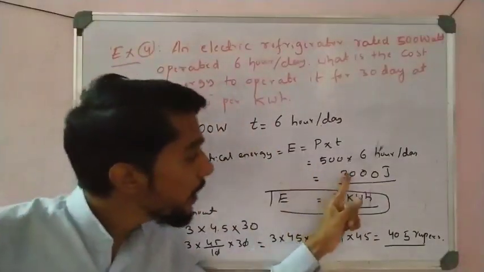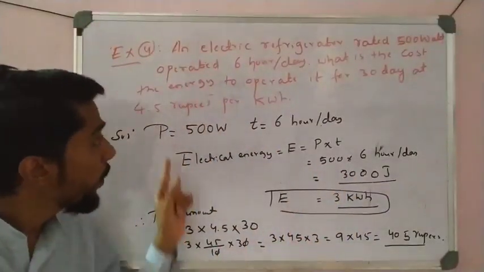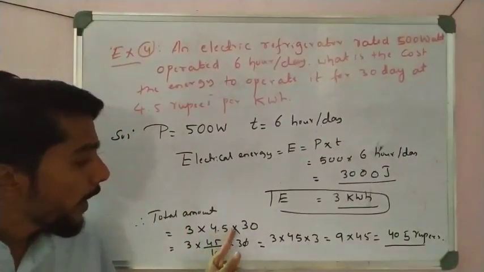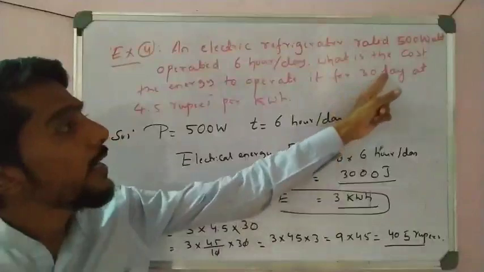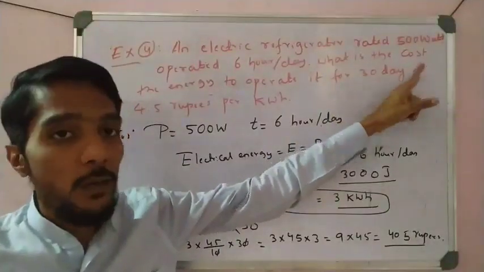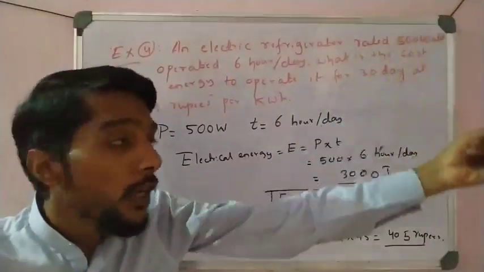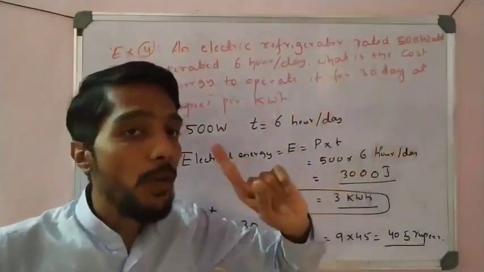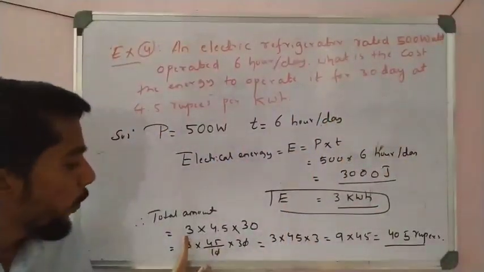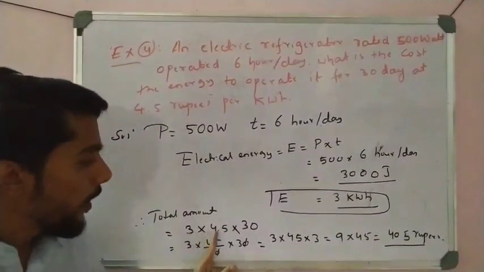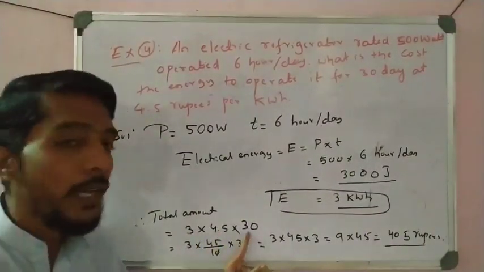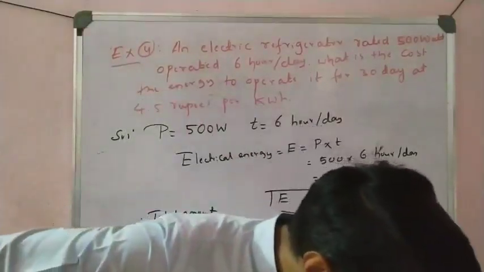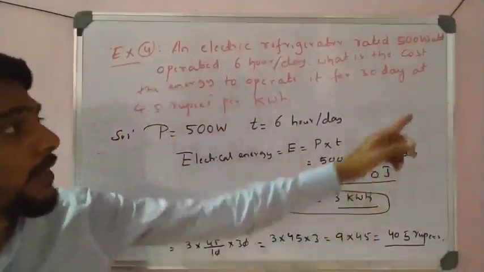So for 1 kilowatt hour it is 4.5 rupees, so for 3 it is 3 into 4.5. How many days? For 30 days, not for one day, because we pay the bill for 1 month. So 1 day is 3 kilowatt hour at 4.5 rupees, for 30 days. If we simplify, we get 405 rupees to be paid at the end of the 30 days.